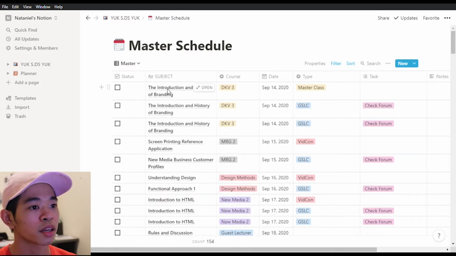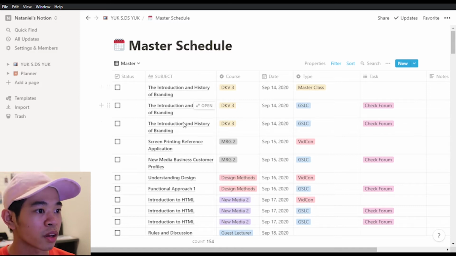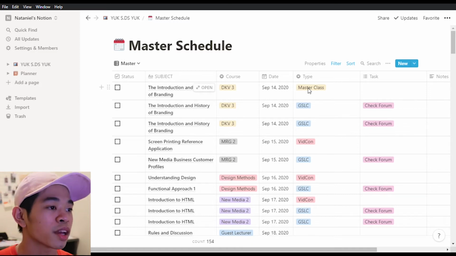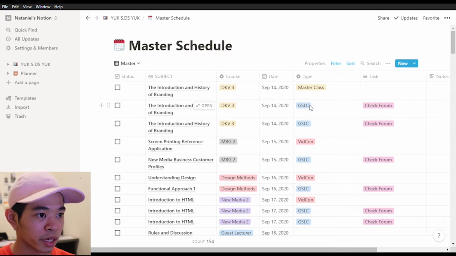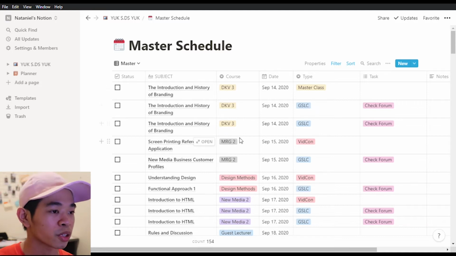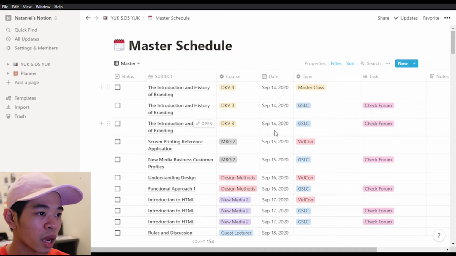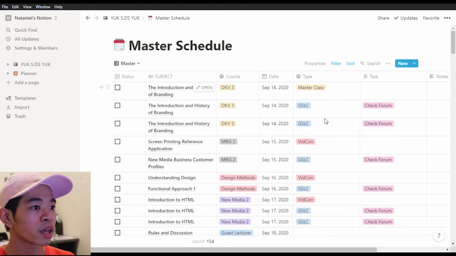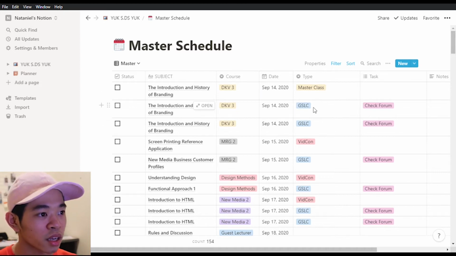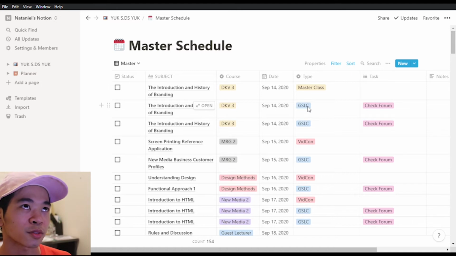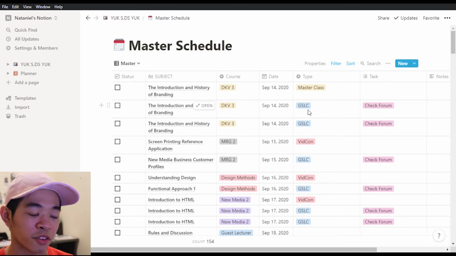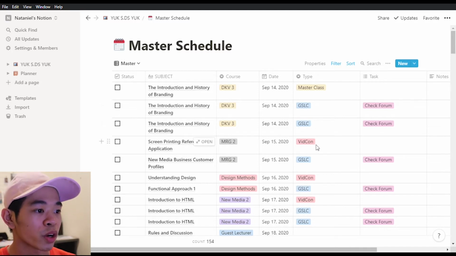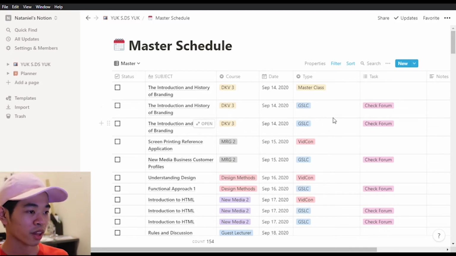This is the topic of the upcoming lecture and the upcoming forum, and it says what course it is, when it is happening, and what the type is. Is it a master class? Is it a GSLC, which I think stands for global something learning something, I forgot. Or a video conference or a tutorial, which I have to go to campus for.